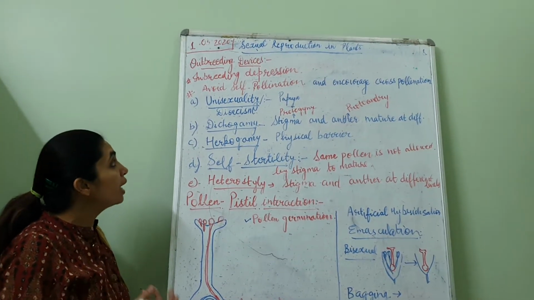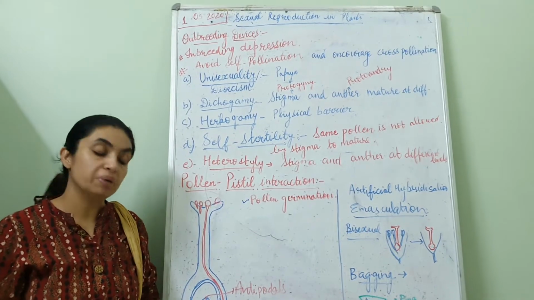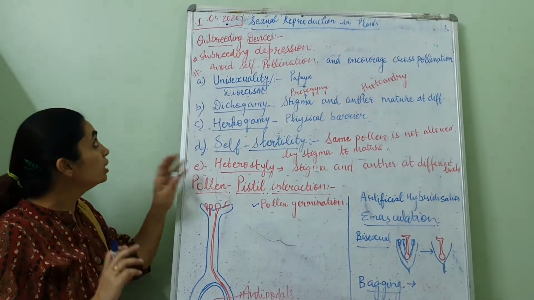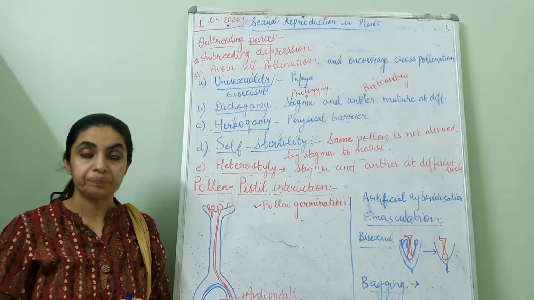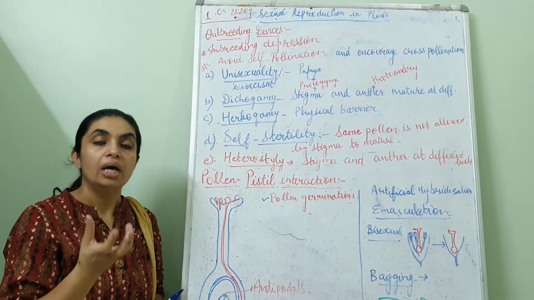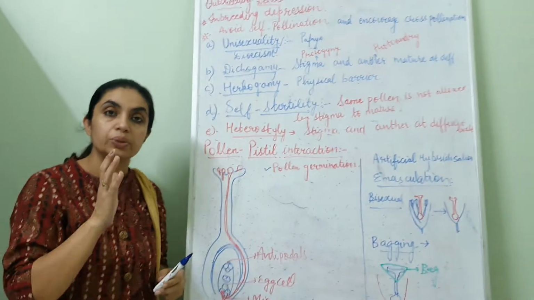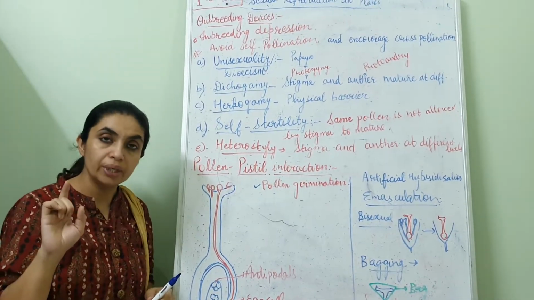But why is it so? Why does the plant need to avoid self-pollination? Because continuous self-pollination in a plant causes inbreeding depression. In a bisexual flower, if continuous self-pollination takes place, then no genetic variations are going to come.